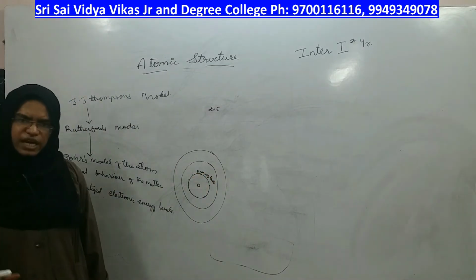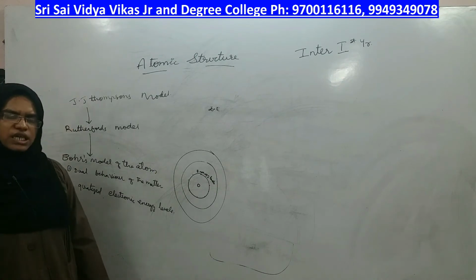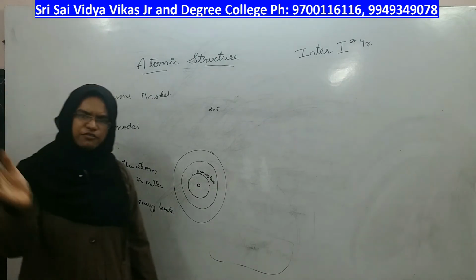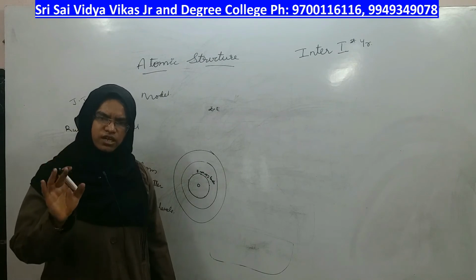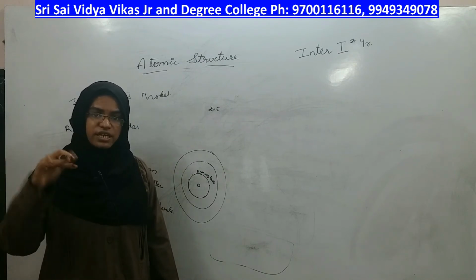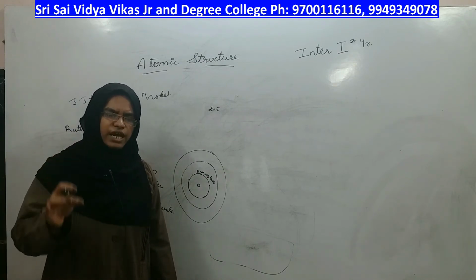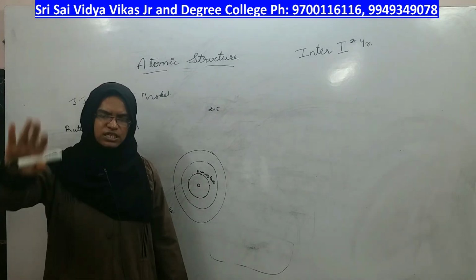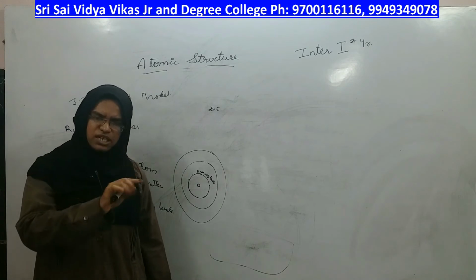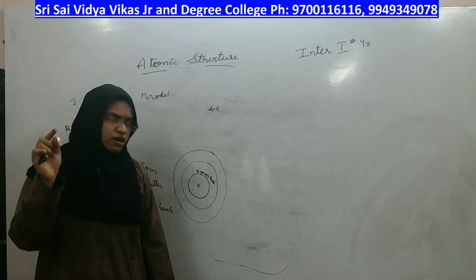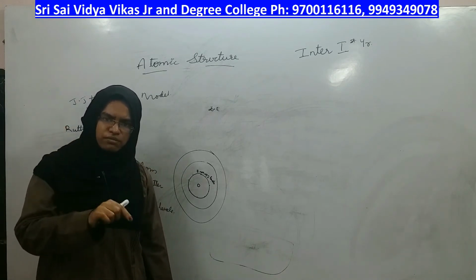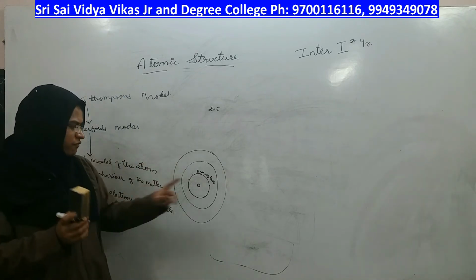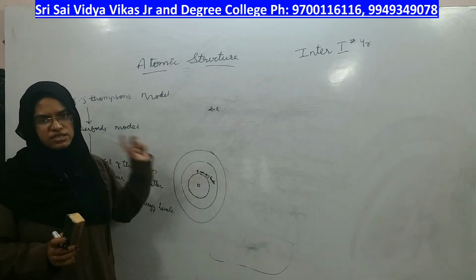According to Bohr's model, there are different orbits in every atom. How many electrons are there? That is the next story, but every atom has fixed orbits of different energies, and for each orbit its energy is fixed. How many electrons come into that orbit will be decided by that energy level.